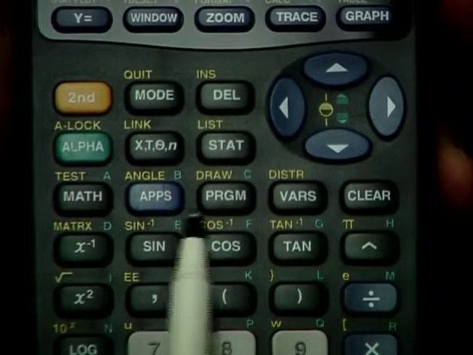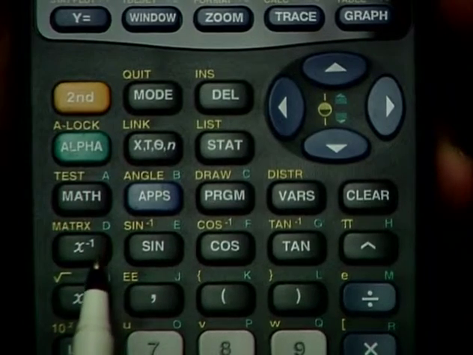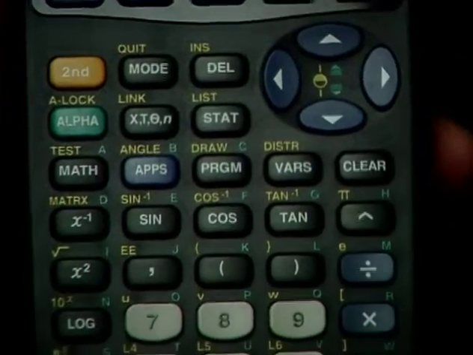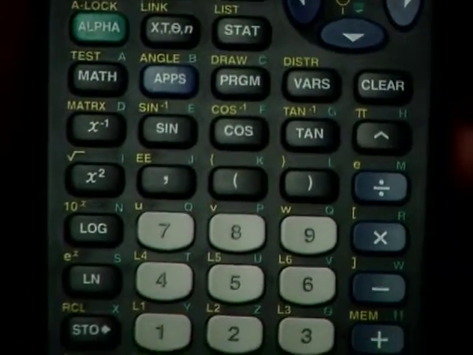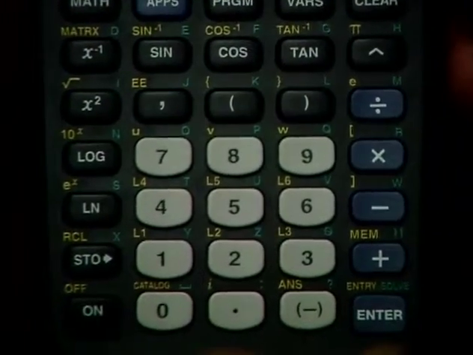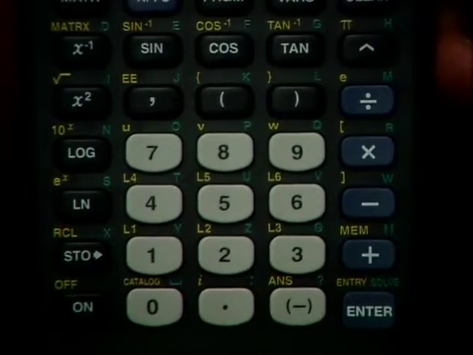Now, the buttons below this row could be called just scientific keys, because they are remarkably similar to those that are found on a scientific calculator. Now, I'm just going to try to slide the calculator up a little bit here so that we can see many of these.